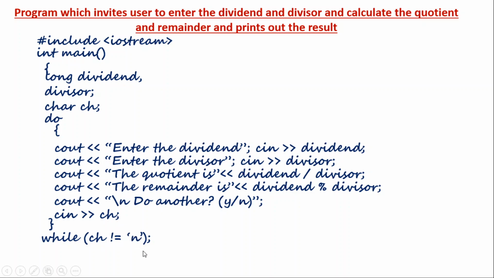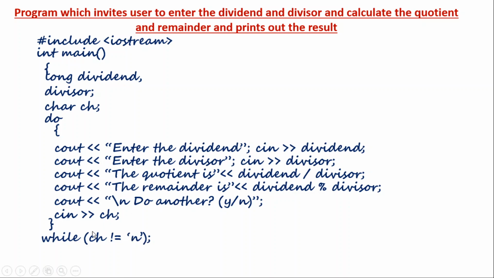Since it is a character, you have to put it in single quotes. If you don't put quotes, it is basically a number, and you know that I have declared ch as a character. So if you want to check the character, you have to put it in single quotes. I write while ch not equal to n, and it will continue.